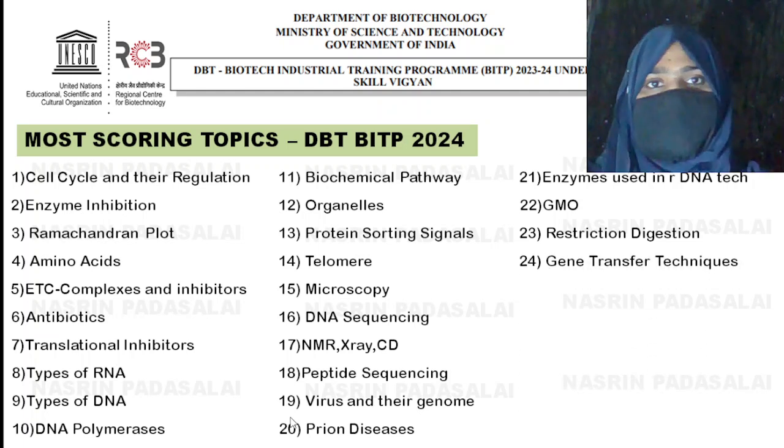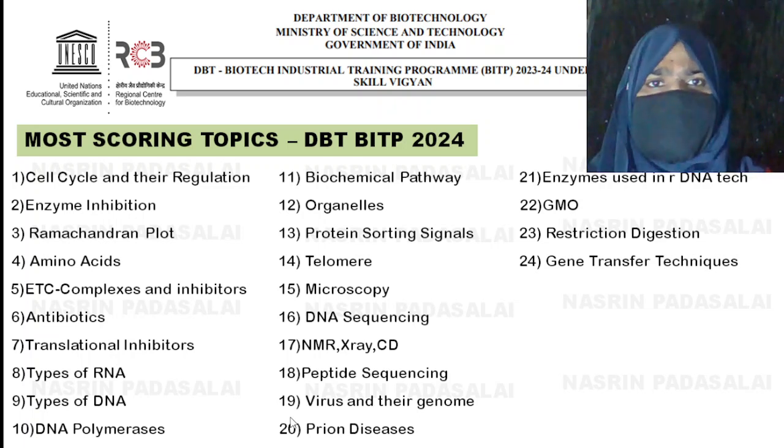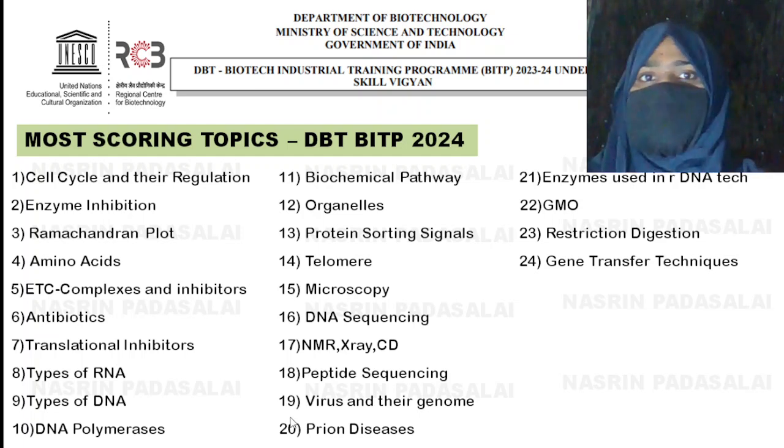Next is gene transfer technique both in plants and animals. While studying gene transfer technique itself, pay enough attention to Agrobacterium. Even if you can't cover the entire technique, you can just study about Agrobacterium, about virulence genes, T-DNA, binary vector, co-integrate vector, all those things. And also in animals you need to study about gene transfer technique. Since it is the Department of Biotechnology, most commonly biotechnology related questions will be a huge amount.